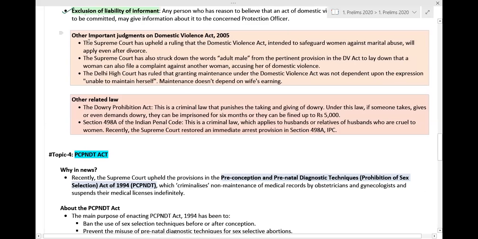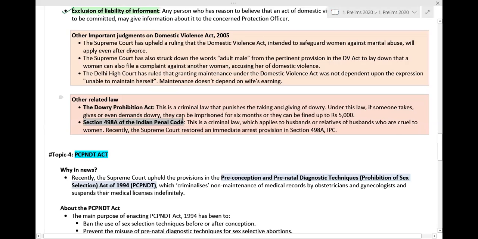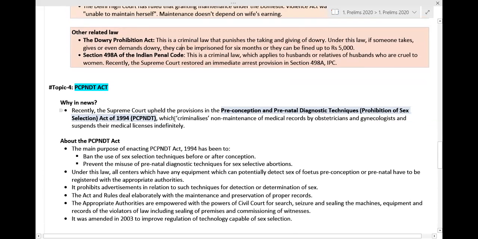Other important judgments related to the Domestic Violence Act of 2005 are mentioned here. Related laws are also mentioned, so in your free time, you can read them. The related laws are the Dowry Prohibition Act and Section 498A of the Indian Penal Code. These are the related laws with reference to the Domestic Violence Act of 2005.